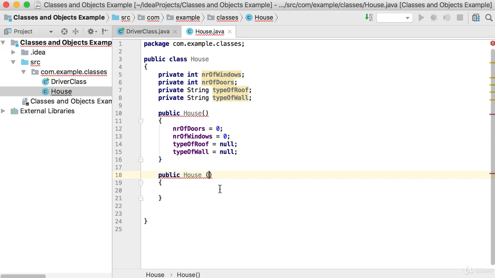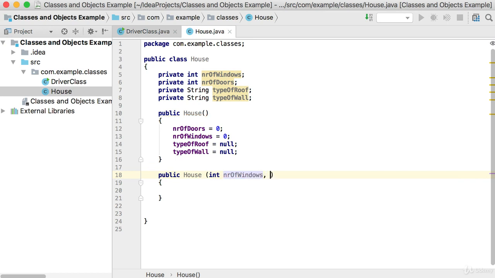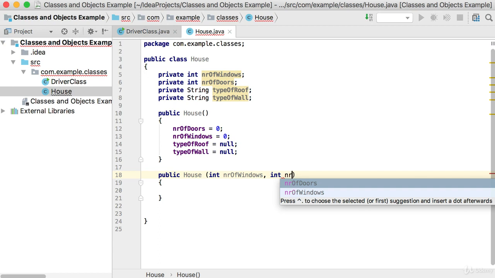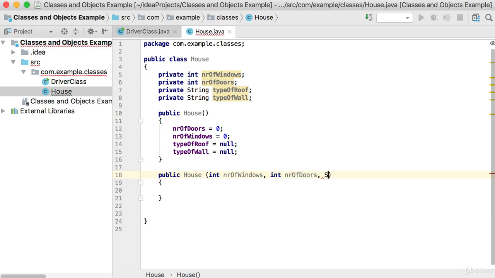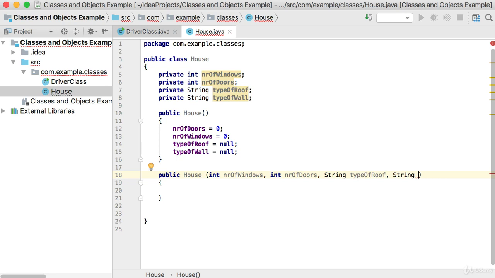So in this case, we're going to accept the number of windows in this method, number of windows. The second argument, we will also accept the number of doors. As the third argument, we'll accept the type of the roof. And as the last argument there, we will accept the type of the wall.